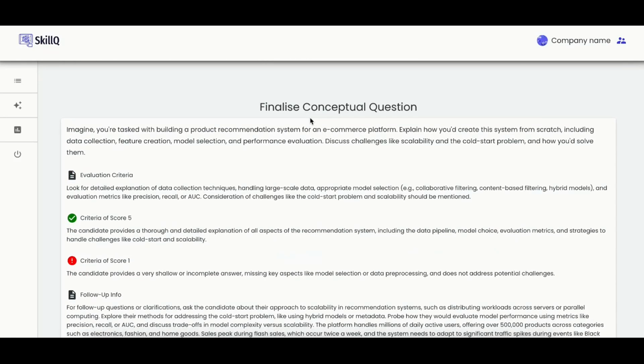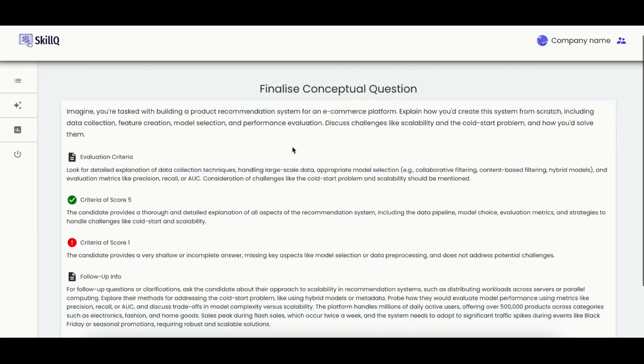Then we need to cross-check what question was generated. For example, here it's about recommendation systems. We provided that information in the previous step. We also have evaluation criteria that is used to evaluate the candidate after the interview is finished.